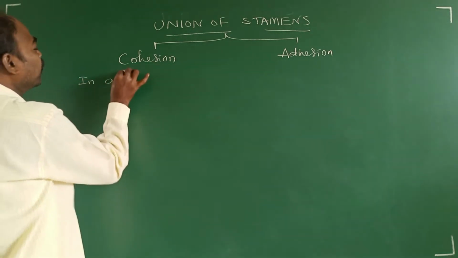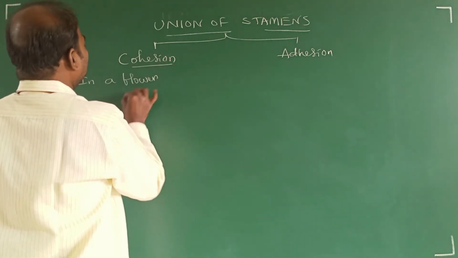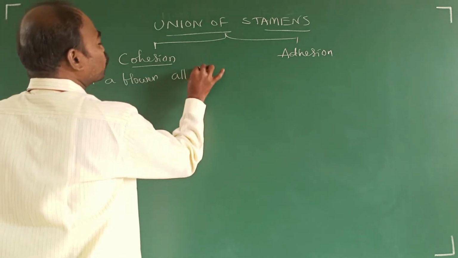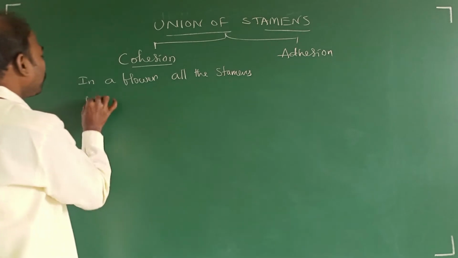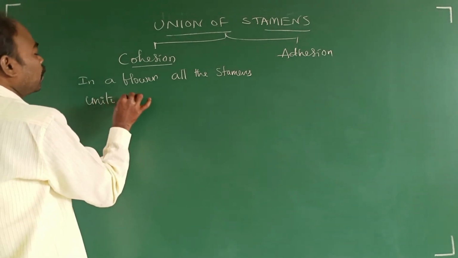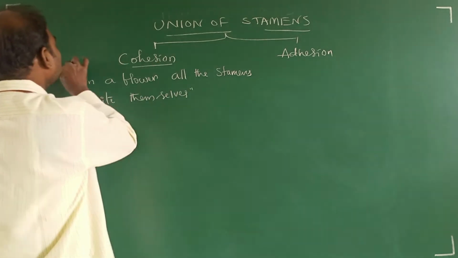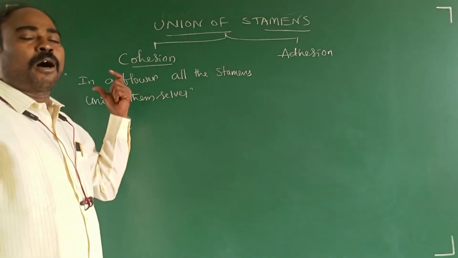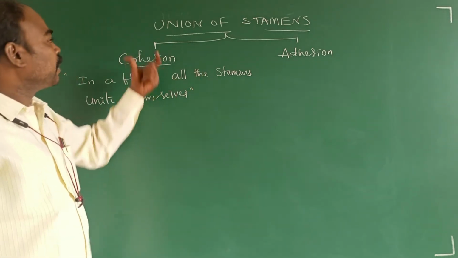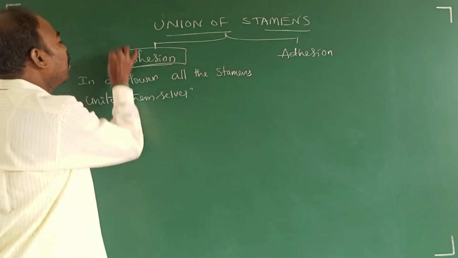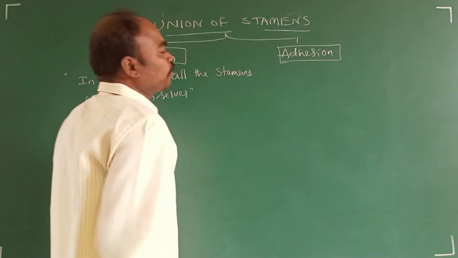In a flower, all the stamens unite themselves. Cohesion means all the stamens in a flower unite themselves. Such union is called what? Cohesion. Whereas what is adhesion?